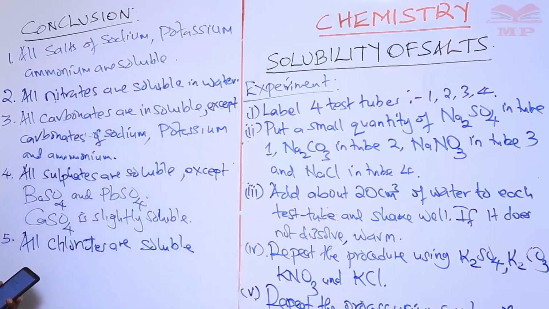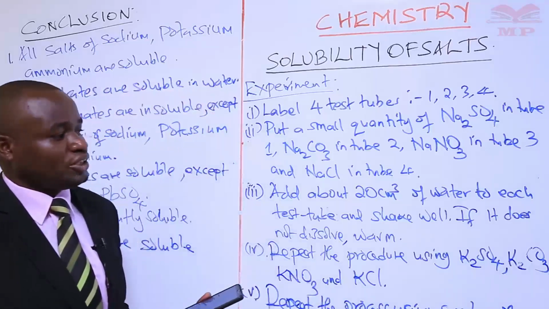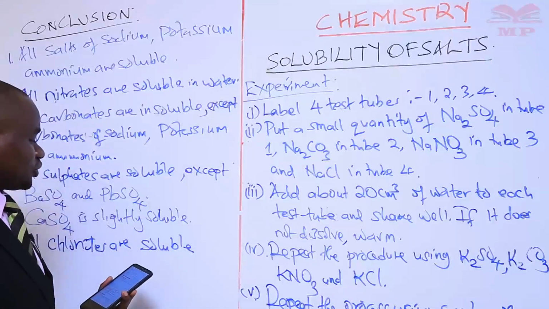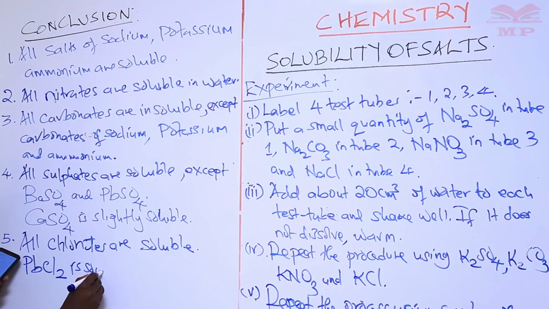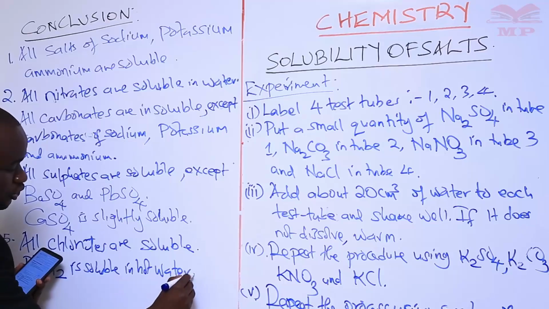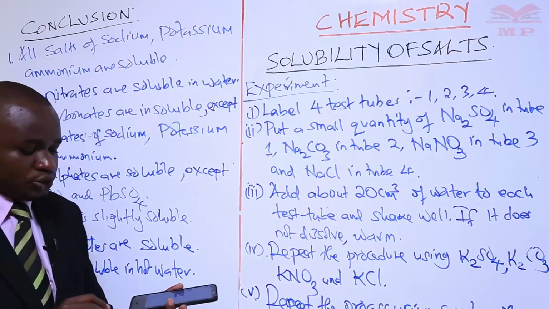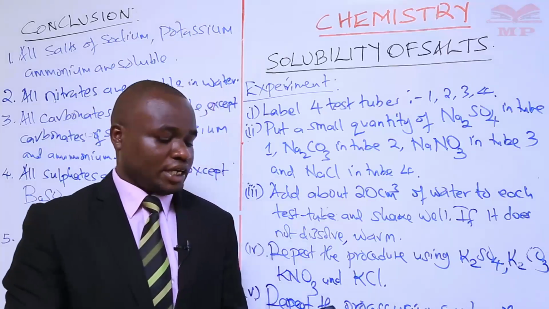And remember, we gave an example of the one that is soluble in hot water, and that was lead chloride. So it's good we mention that lead chloride is soluble in hot water. You can only make lead chloride dissolve when you warm the mixture.